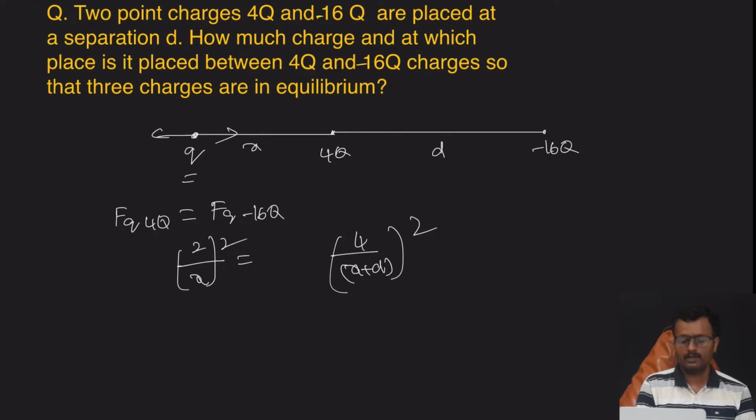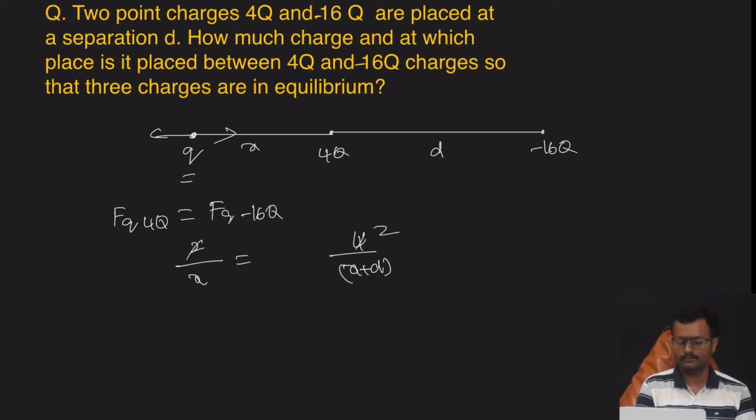See, the squares cancel. Take the cross multiplication, then x plus d is equal to 2x, so x is equal to d. See what we get here, the distance is d.